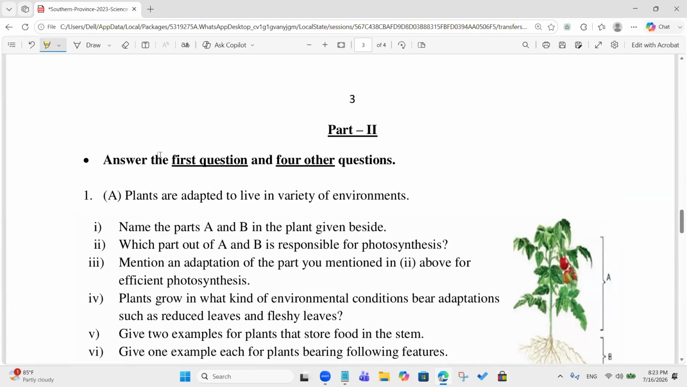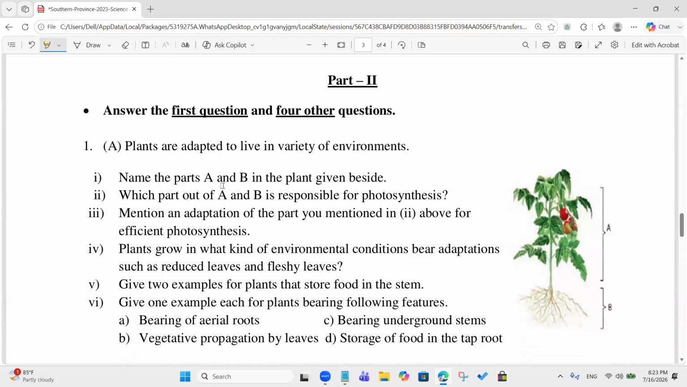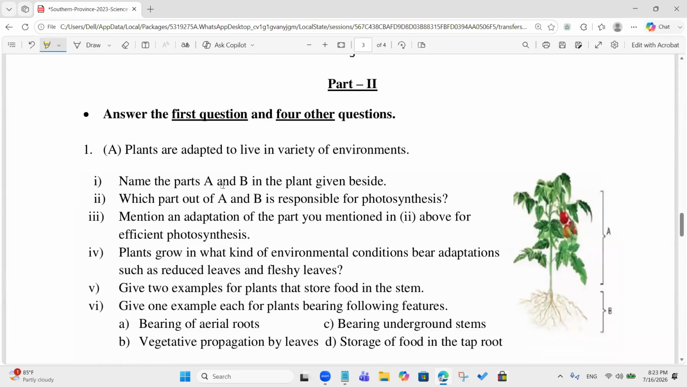Out of 30. Okay. How much? What do you say? 38. I got 36. Okay, good. Okay, shall we discuss the next question quickly? Okay, sir. Plants are adapted to live in a variety of environments.